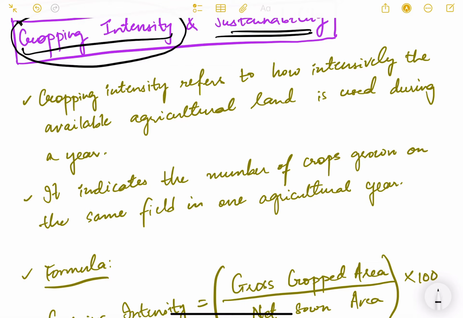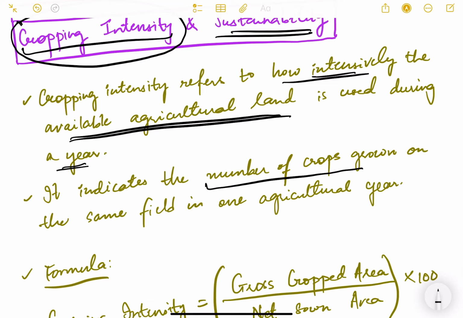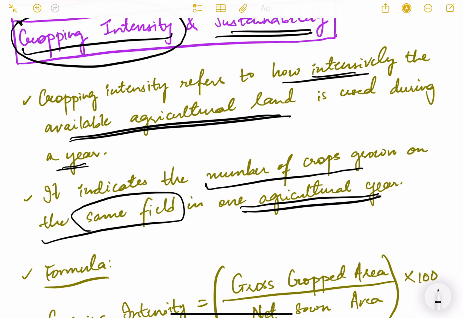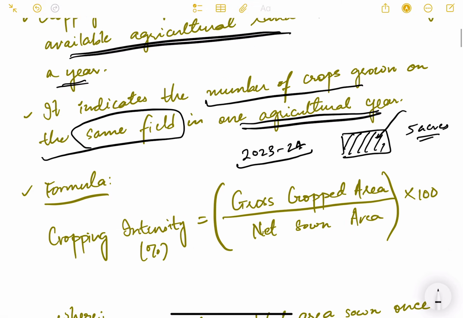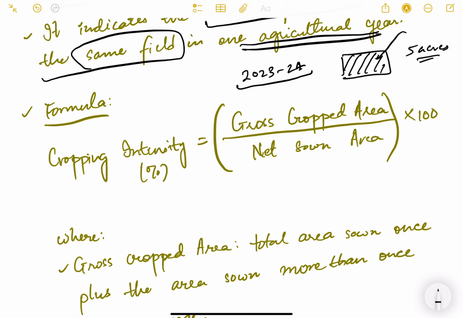What is cropping intensity? Cropping intensity refers to how intensively the available agricultural land is used during a year. It indicates the number of crops grown on the same field in an agricultural year. So for example, in the agricultural year 2023-24, this is a financial year, if this is a patch of land, say it belongs to one farmer, it is 5 acres, how many crops are grown on this land in a given year? That means cropping intensity.